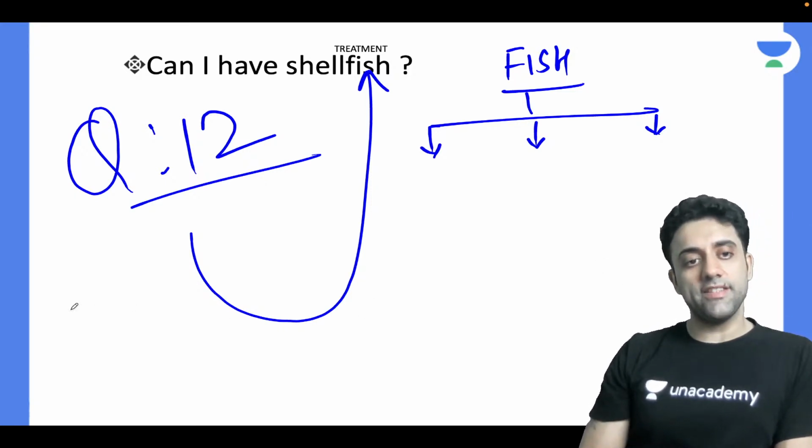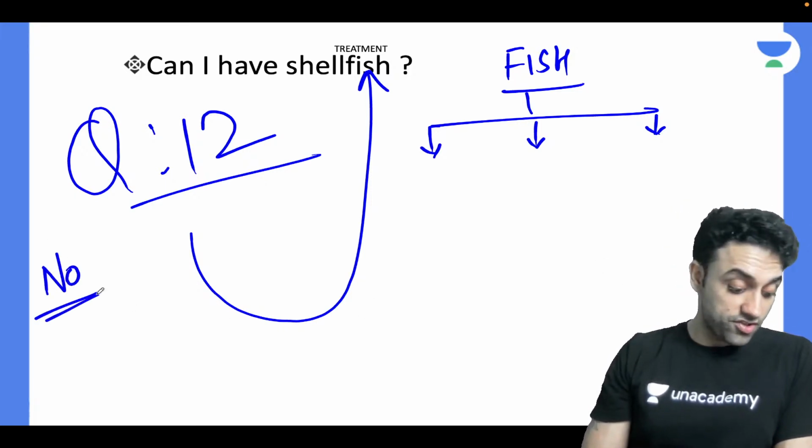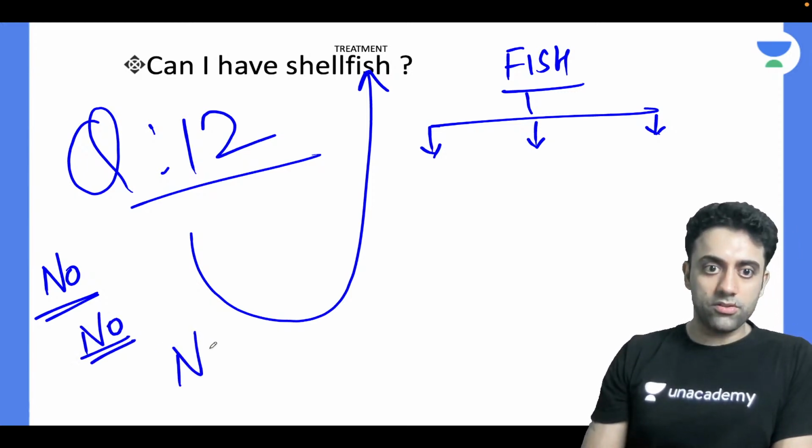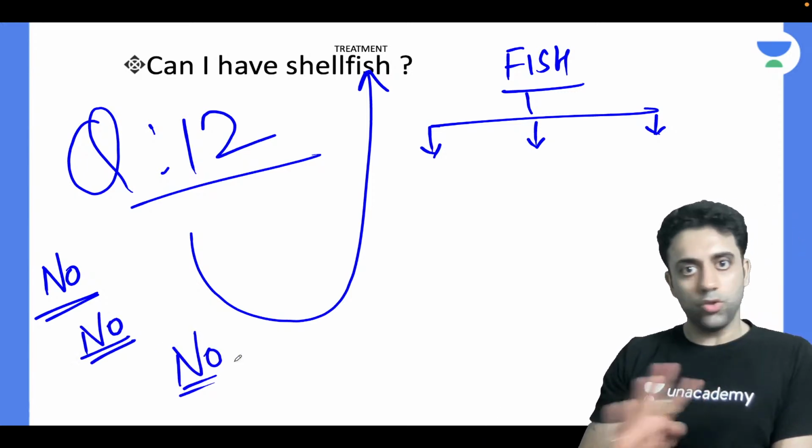So Priya is a vegetarian. Priya doesn't eat fish. Fine. Subhash Chandra Verma also no fish. Okay, cute. Osama also no. No one eats any fish.